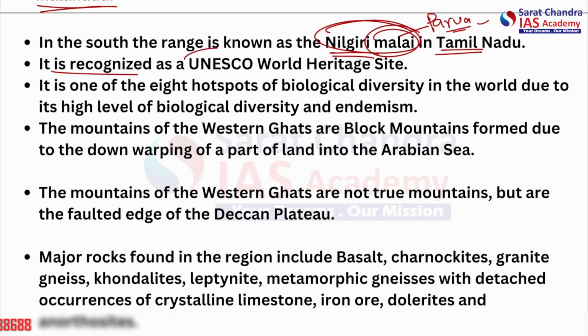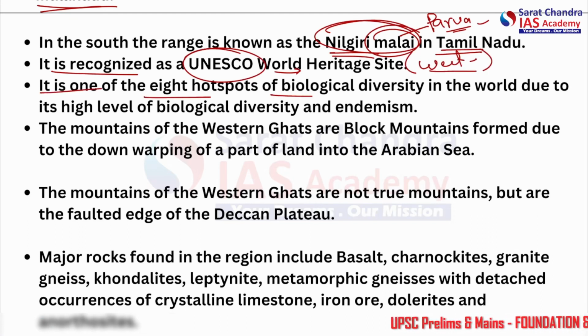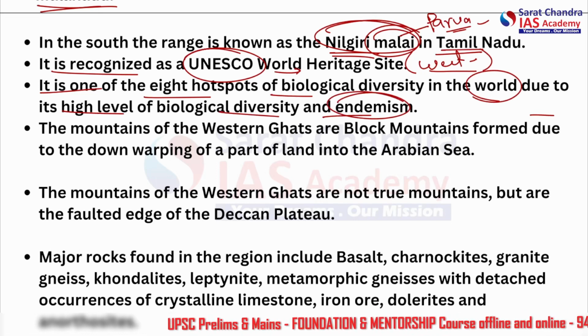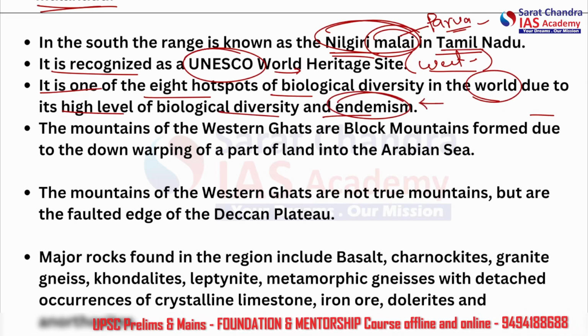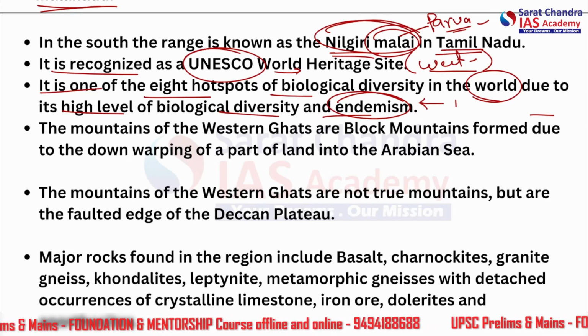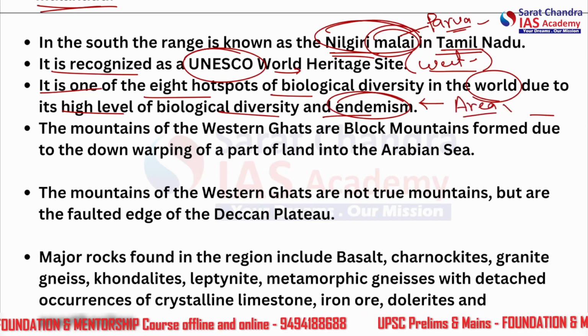It is recognized as a UNESCO World Heritage Site, which is the complete Western Ghat. It is also one of the 8 hotspots of biological diversity in the whole world due to its high level of biological diversity and endemism. Endemism means that the vegetation, let's say the habitat or the animals, the flora and fauna basically are area restricted. They are not found elsewhere.